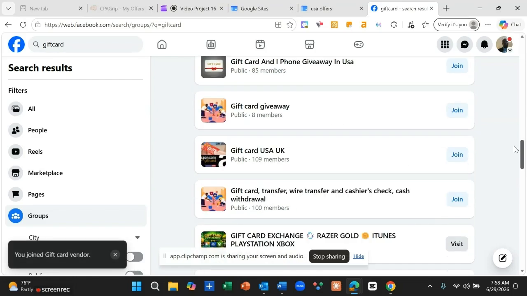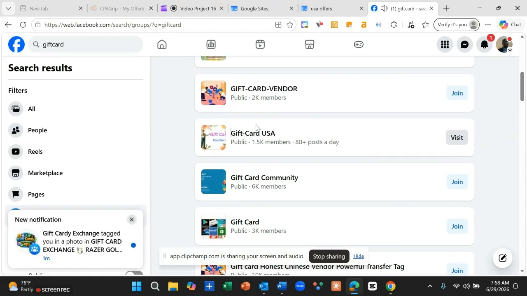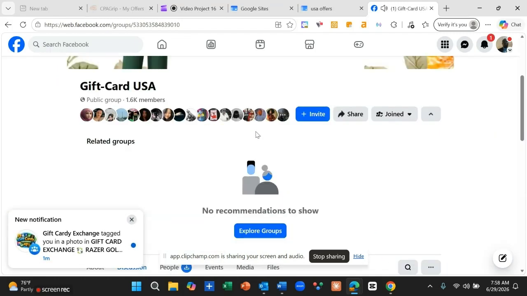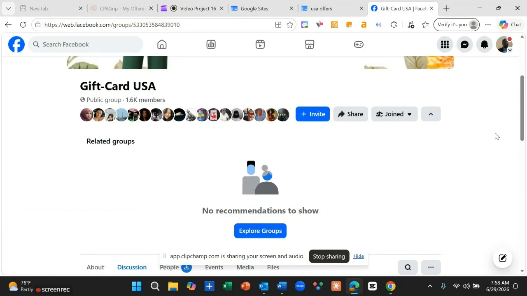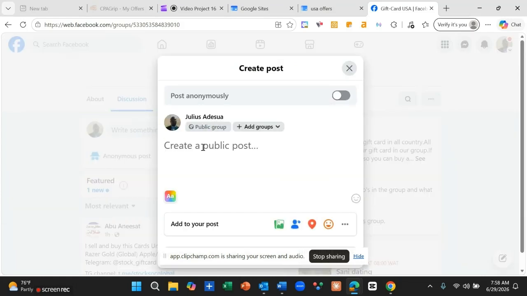After we move up now, the first one we join, let's open it. When you open this one, it means that you are going to start posting on this platform. So let's see the way you are going to start posting here. You say write something, or here you are going to write your post. For instance, you can still go back to this offer here.